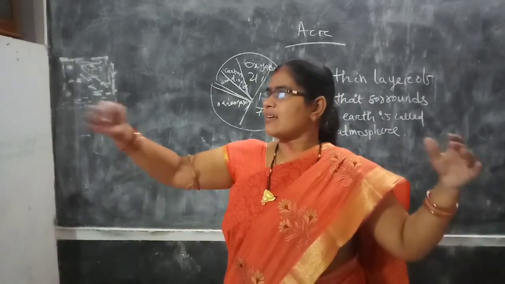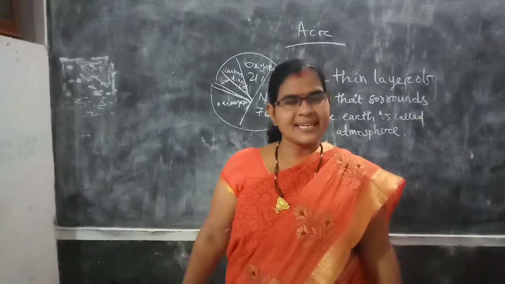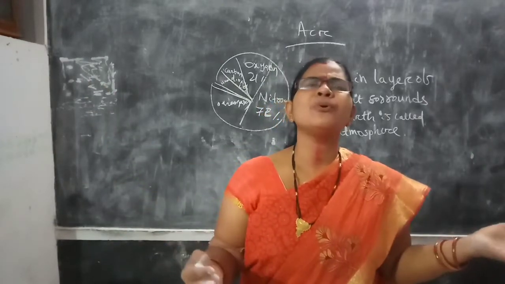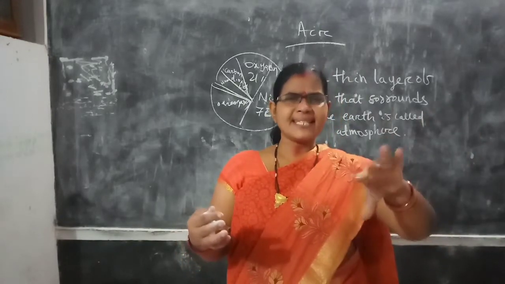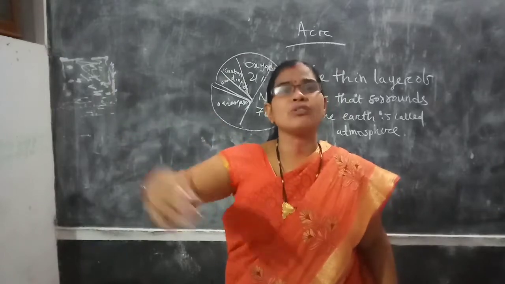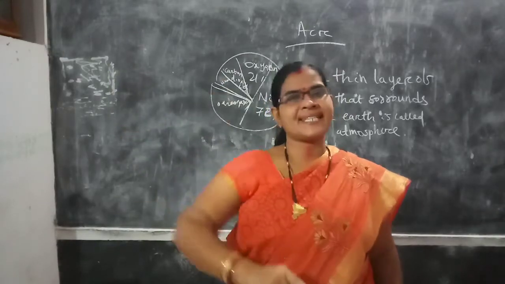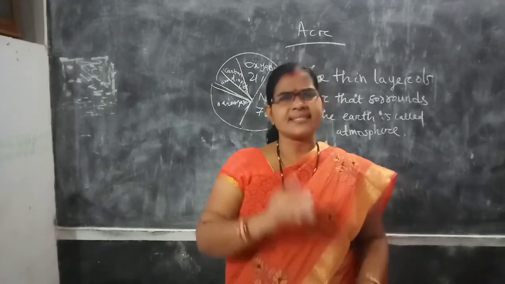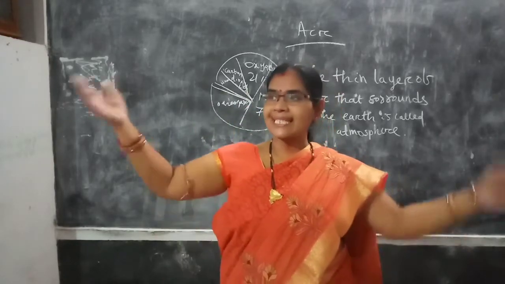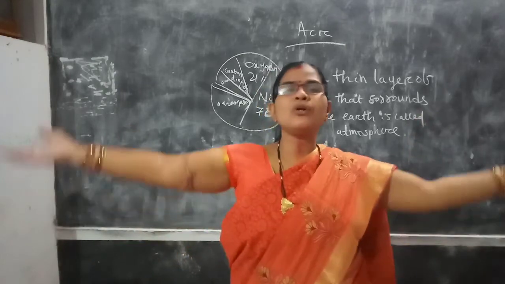Increase the acres of forest lands. As a result, it can be checked. Now, what will happen due to global warming? The glaciers on the top of the hills and around the poles have already started melting. It is the right time now to check it, or the glaciers will melt and the whole earth will